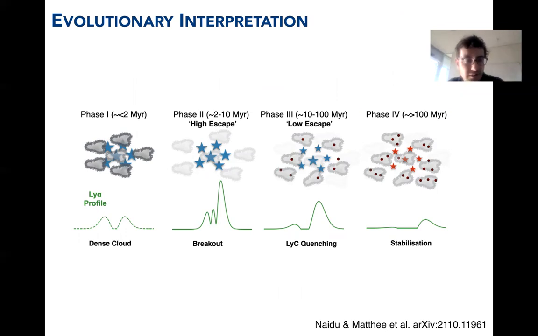And the ionizing photons are absorbed and the Lyman-alpha photons are also trapped and scattered just within that gas. After a few megayears, the feedback from those massive stars will have dissipated the cloud. And what you get is Lyman-alpha photons that can fully stream out of those clouds towards the observer, and the ionizing photons can escape as well.